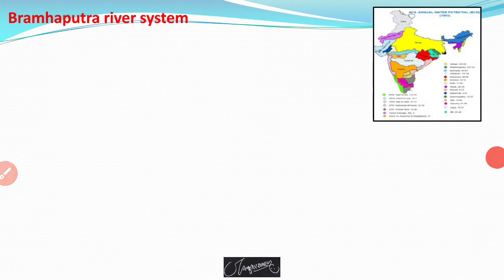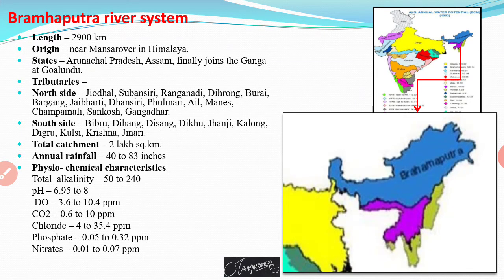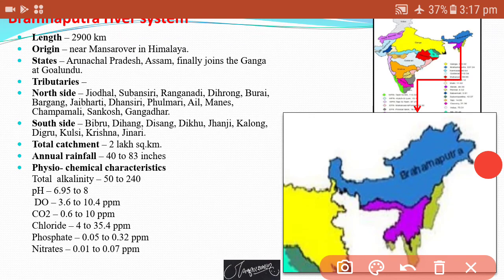Now the second major river, that is the Brahmaputra river system. The Brahmaputra river is the second major river, which has a length of about 22,900 kilometers.